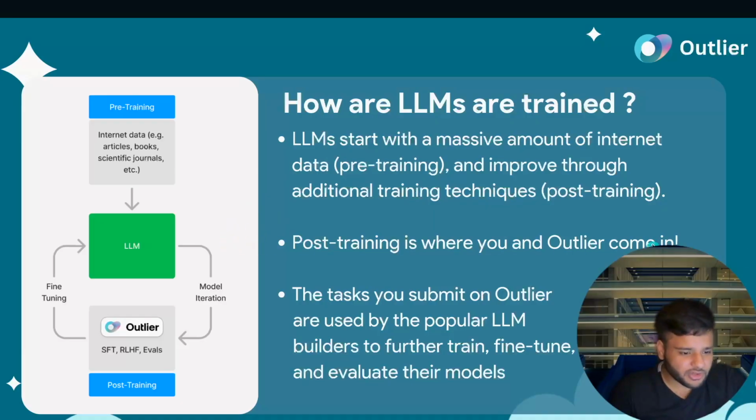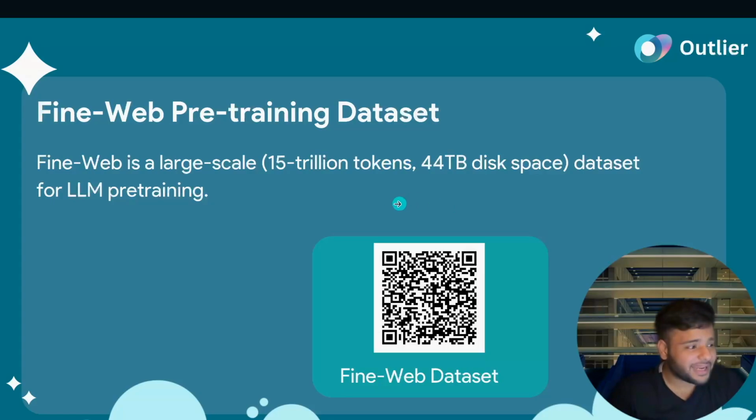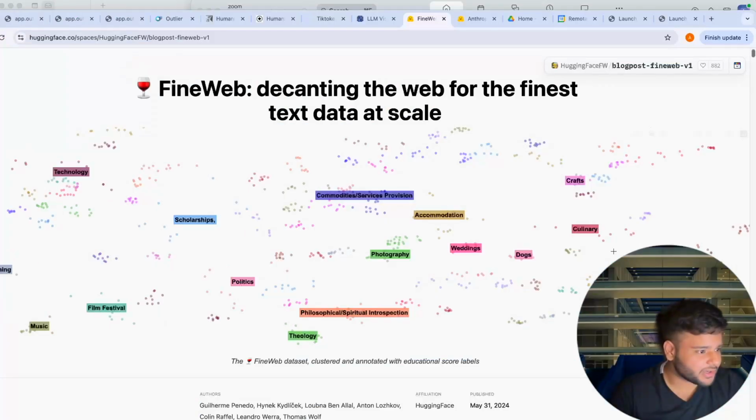Just to give you a picture of what this pre-training dataset looks like, this one is called the FineWeb pre-training dataset. Now, this dataset consists of 15 trillion tokens, and it takes 44 terabytes of just raw text space. This is basically a huge chunk of the internet itself. Now, this one is actually open source, and I can show that dataset to you as well.